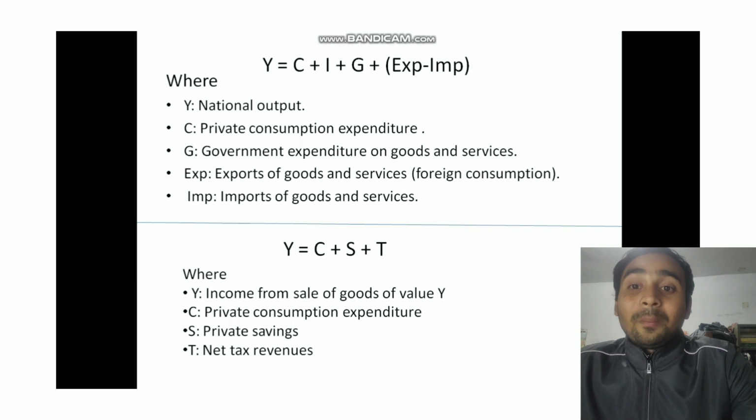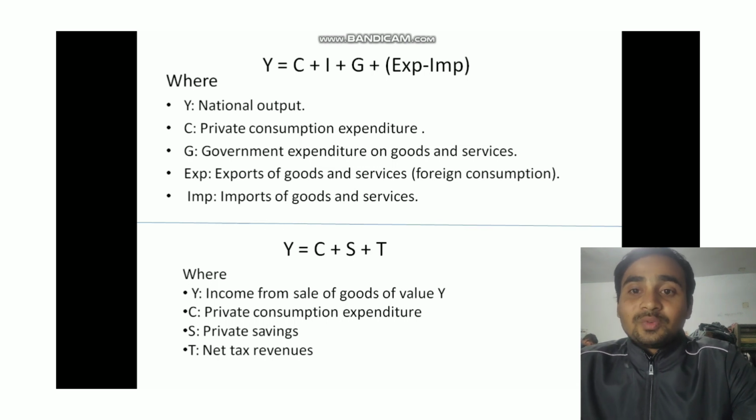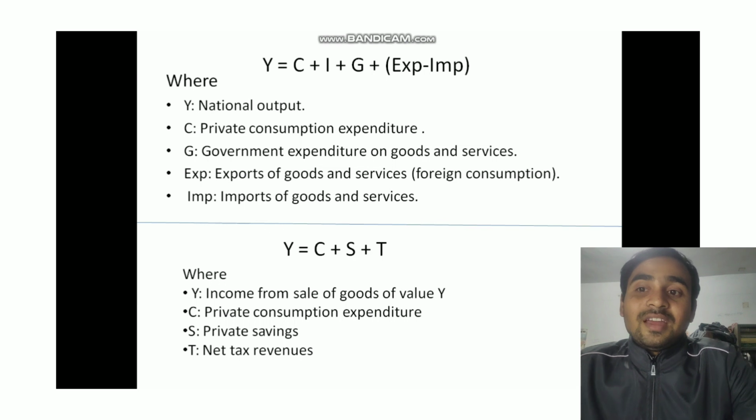Government spending or government expenditure. What is government expenditure? Government expenditure is the money the government spends on things that help us all. This includes building roads, schools, and hospitals, as well as paying for police and other public services. Exports of goods and services. Exports are like selling things to friends in other countries. It's when we make stuff here and send it to people in other places who want to buy it, right?